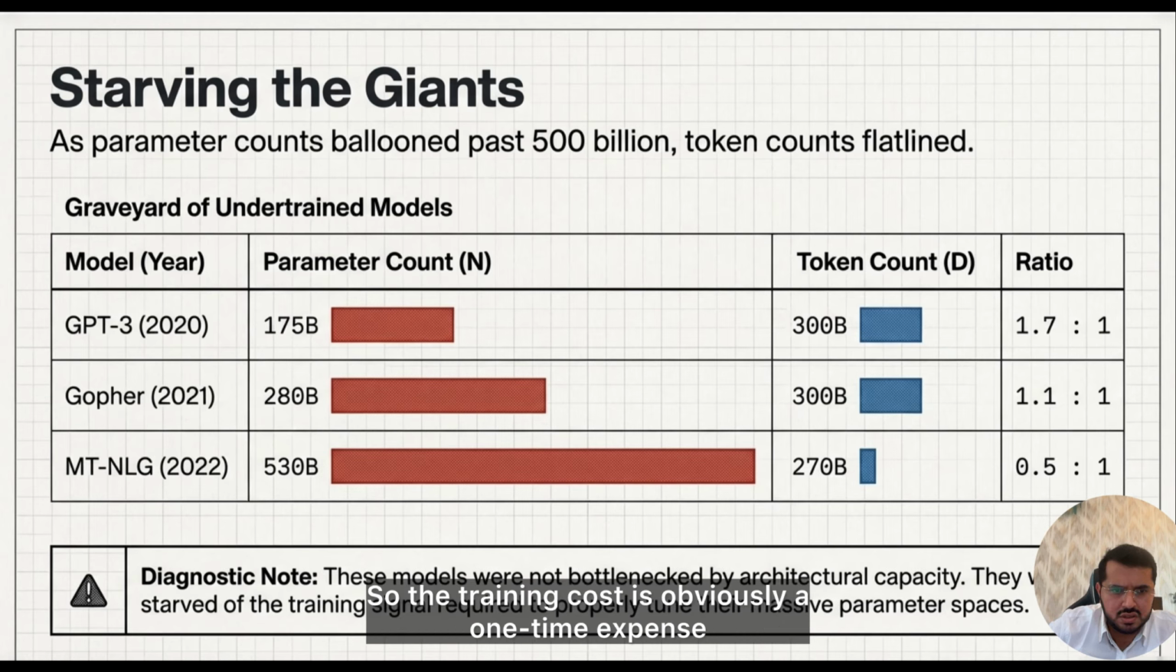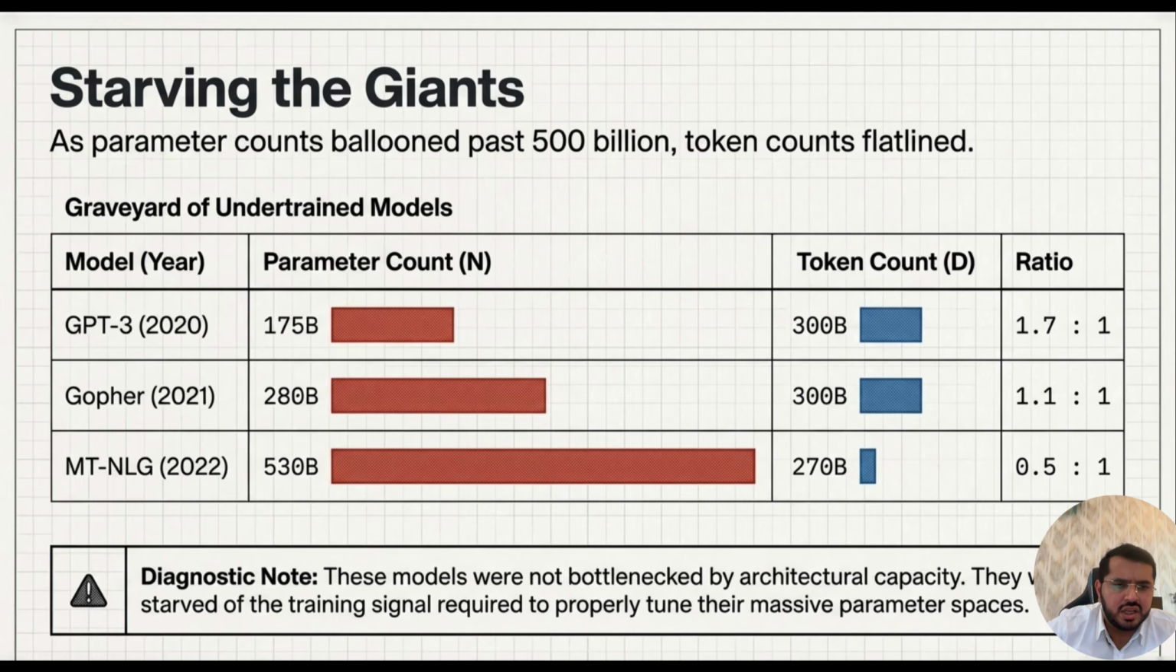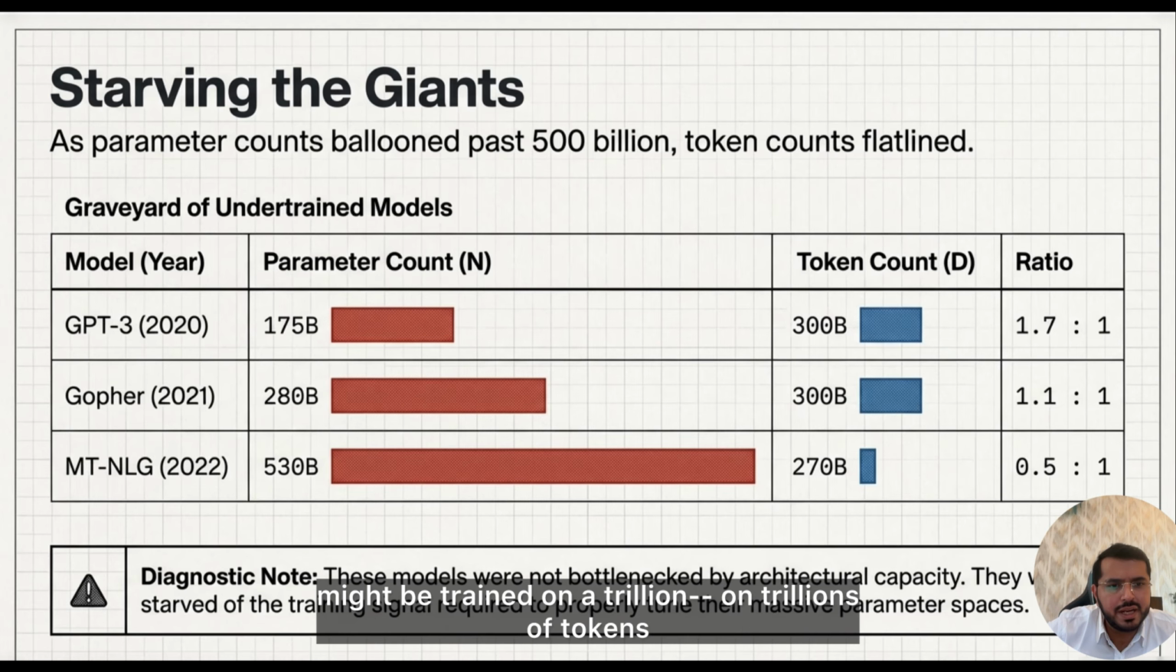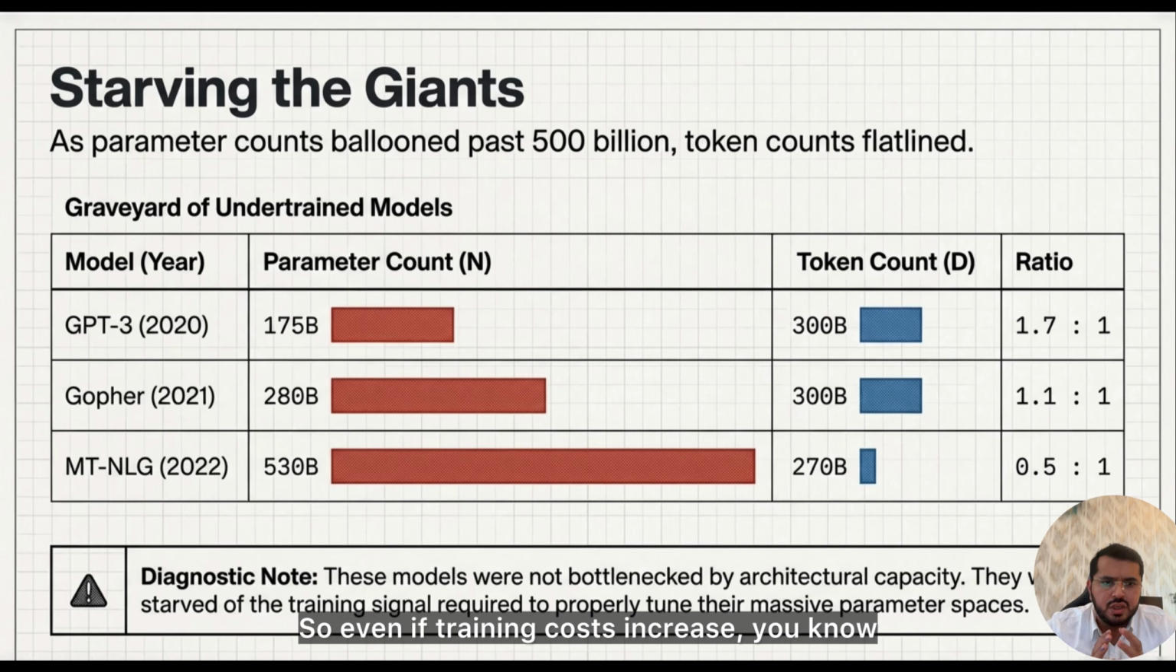So the training cost is obviously a one-time expense. The inference cost is a recurring expense, right? So the observation led them to intentionally overtrain smaller models. For instance, a 7 billion parameter model might be trained on trillions of tokens. The smaller models are dramatically cheaper to train and cheaper to run during inference. So even if training cost increases, the lifetime recurring annual cost of the model decreases significantly. This is the kind of economics that was also discovered.